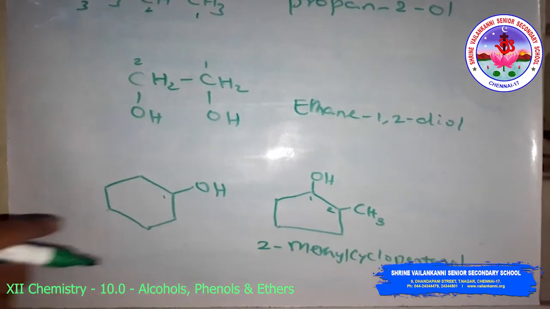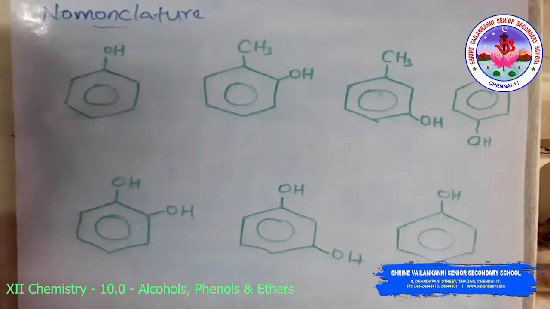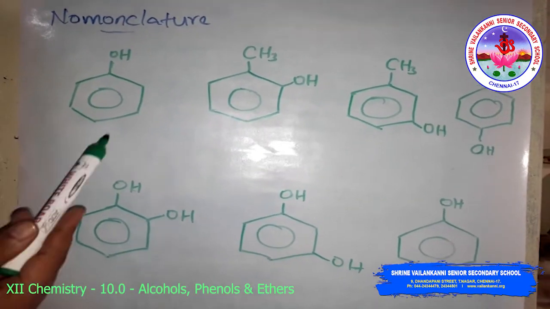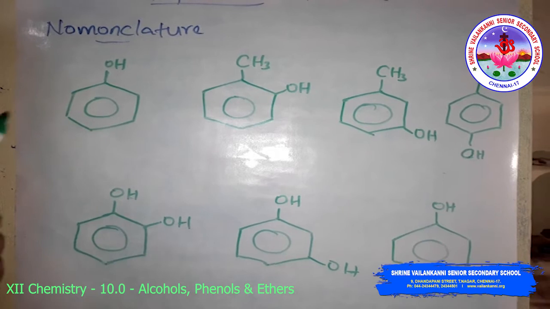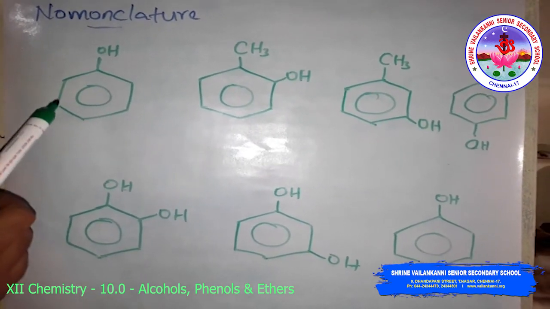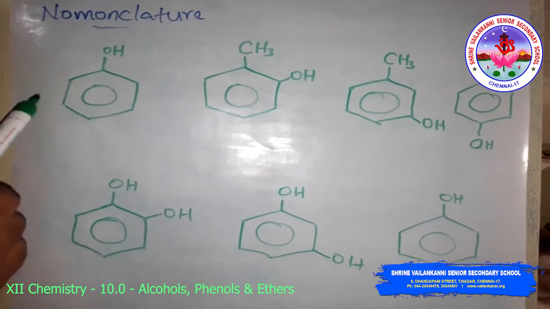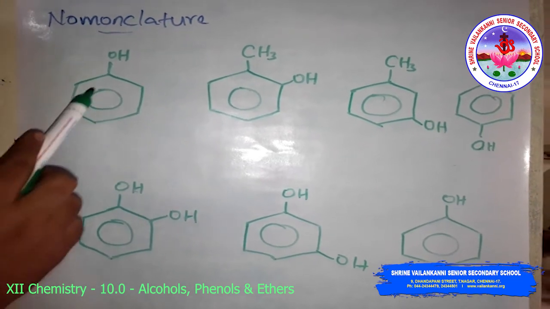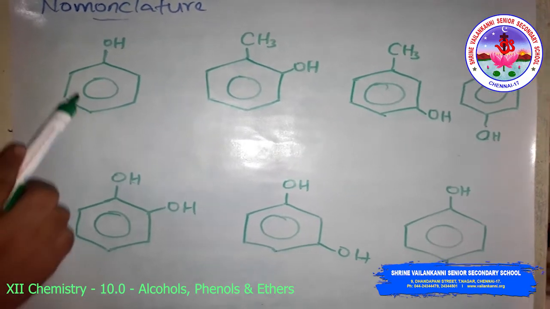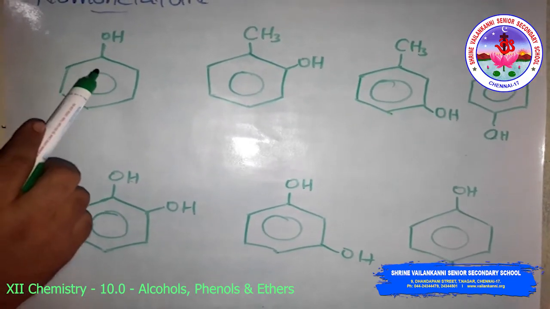Okay. Then phenols. Phenol is the simplest hydroxy derivative of benzene. It is a common name, and the IUPAC name is also accepted, as the structure of phenol involves the benzene ring. Both the common name and IUPAC name are accepted as phenol.